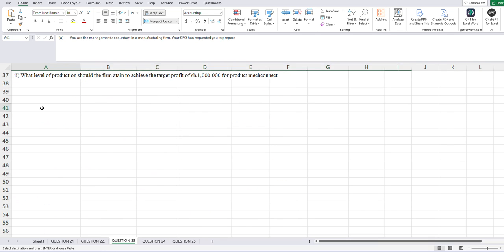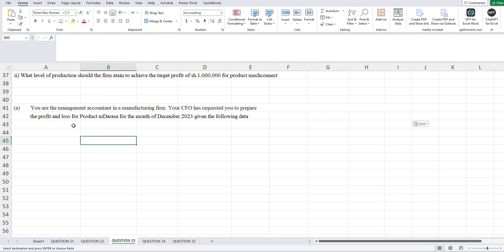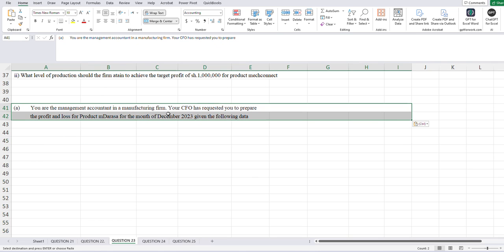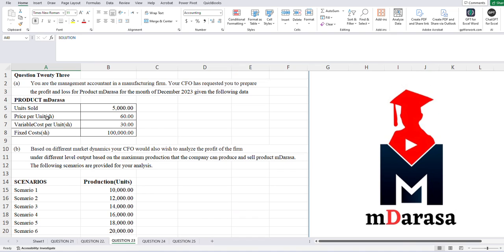So we want to handle part A of the question. Part A of the question basically requires us to prepare the profit and loss. The good examiner wants us to prepare the profit and loss. So how will we go about this? This is easy. What will be required is to consider and have this in mind. I'm going to take our data the way we are given here.